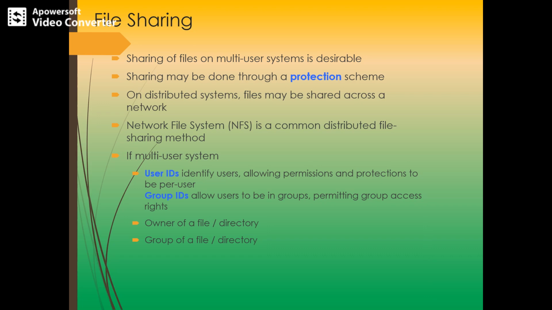The permissions can be in terms of reading a file, writing a file, having read-write applied to the particular file, or changing the permissions and changing the owners. That is also possible in the case of a particular file. As we have seen this kind of protection scheme for particular files, the sharing also may be done through a protection scheme.